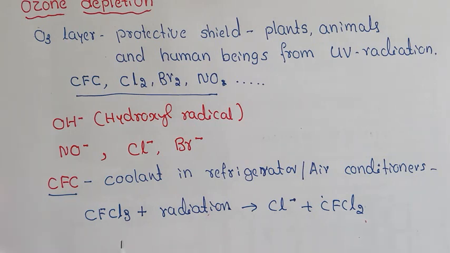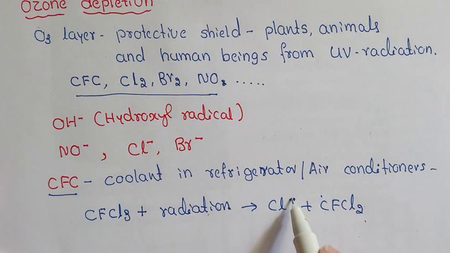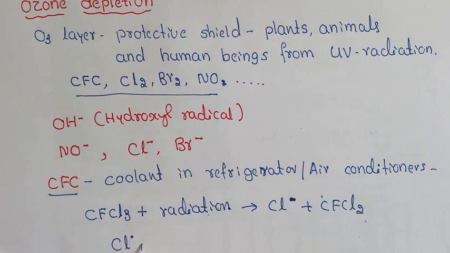Ozone being highly reactive, it can be easily attacked by the Cl free radical. Cl free radical combines with ozone, and it gives ClO plus oxygen.